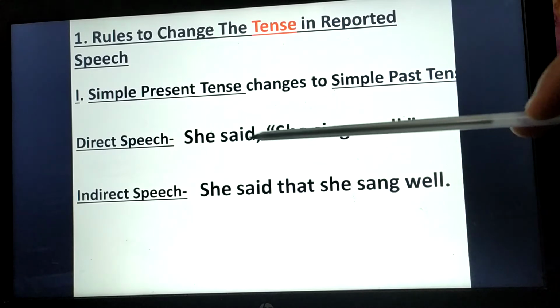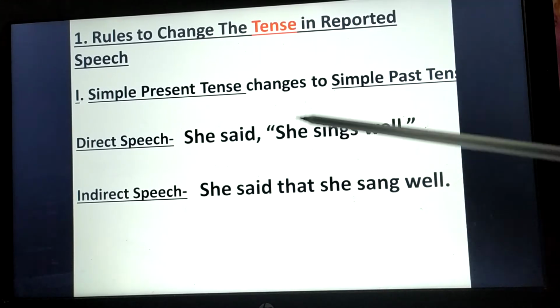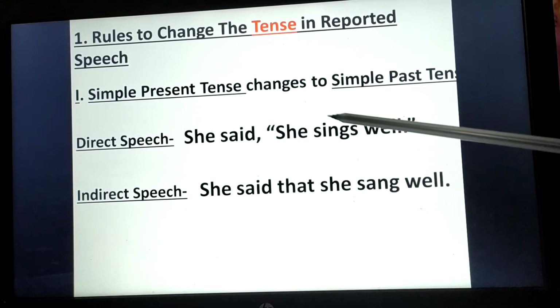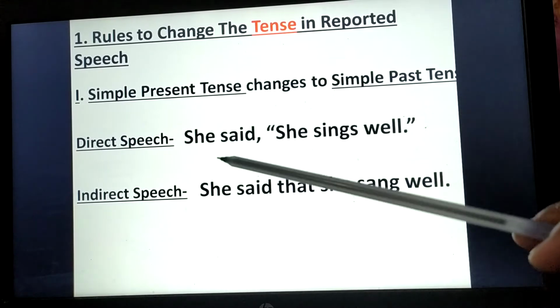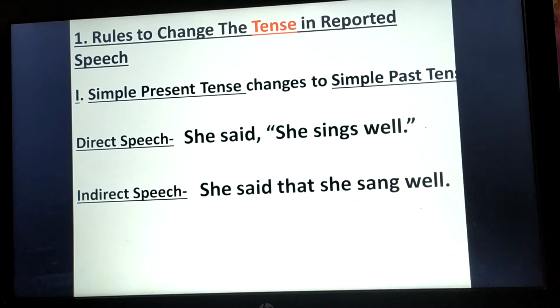Direct speech: She said, "She sings well." Here this sentence she sings well is simple present. Now we have converted it into indirect speech. She said that she sang well. She sang well is simple past.